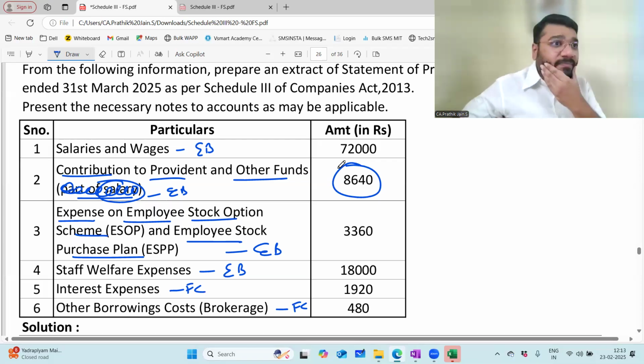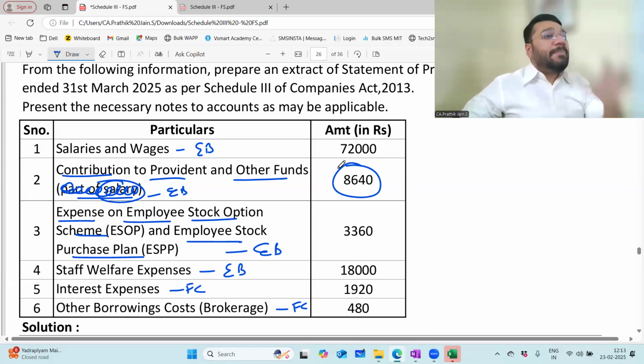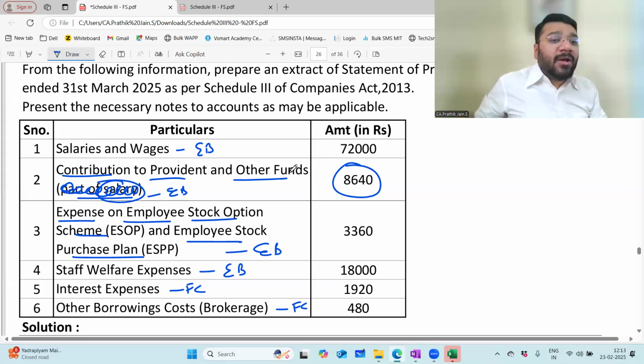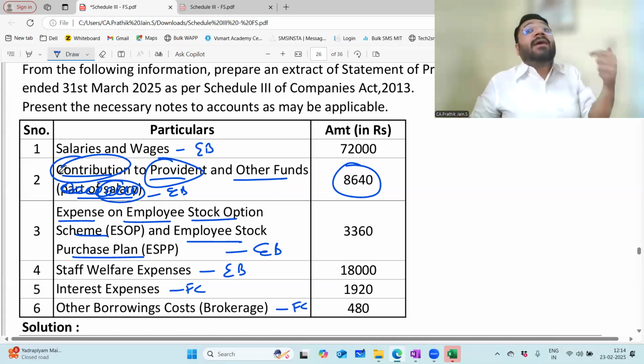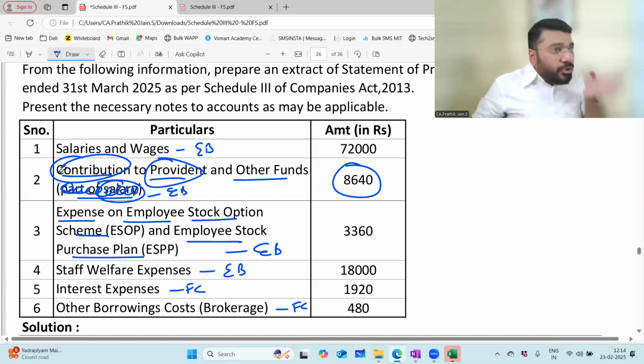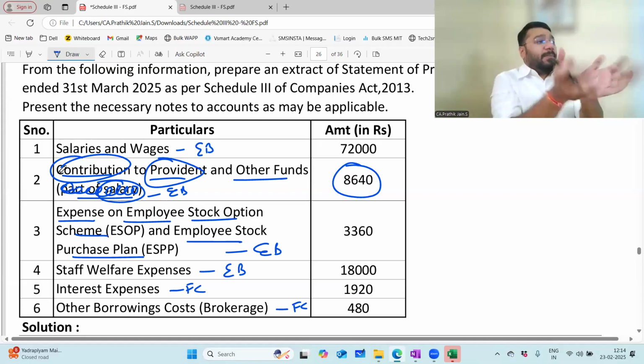People should not wrongly interpret whether the company has contributed this much for PF. That is what I'm trying to say, people have their own perspective. Some people say that whatever PF related expenses there are, show everything under contribution, whether employee or employer. Some people will say, how will I show the employee part here? Because contribution means the contribution done by the employer, so I should show only that part. Some people's opinion is that contribution means both are contributing. Employer also contributing, employee also contributing.